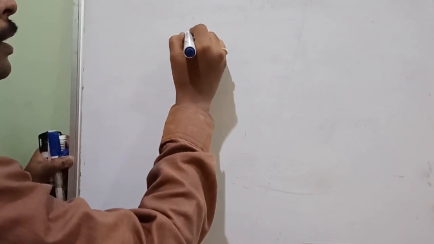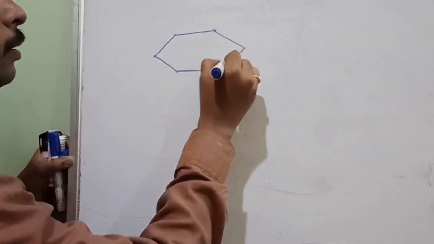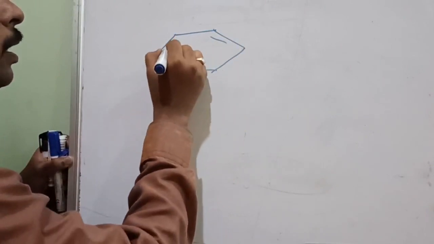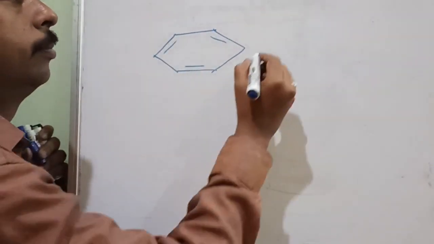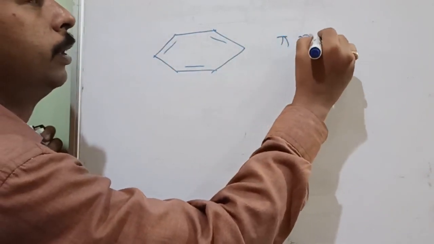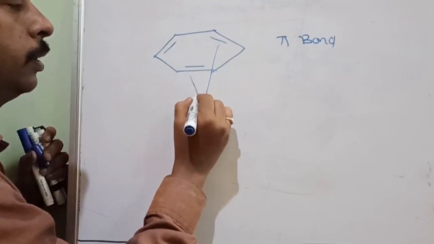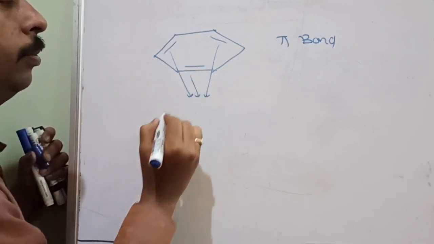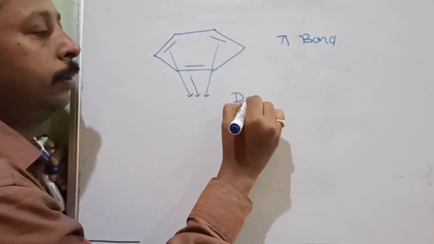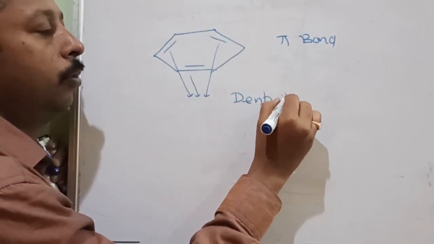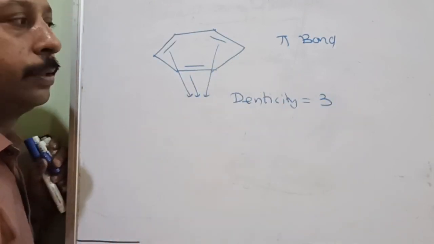So this is benzene. Now benzene does not have any lone pair, but still it acts as a donor because of the pi bond. Because of which bond? Pi bond. This pi bond, one donor. This pi bond, another donor. This pi bond, another donor. So denticity, how many electron pairs can it donate? 3. That's why denticity is 3.